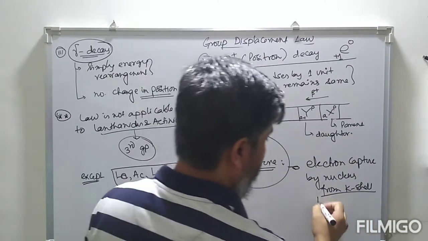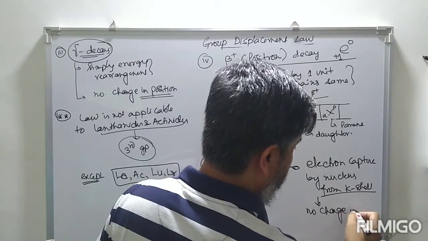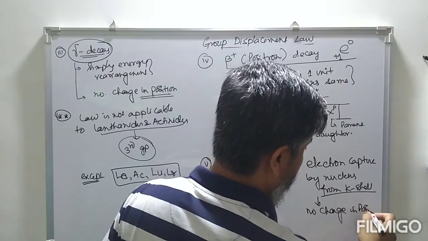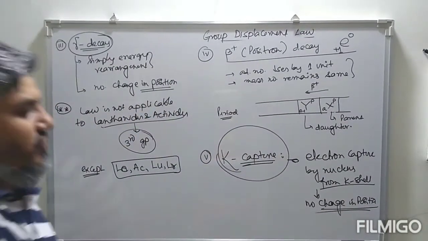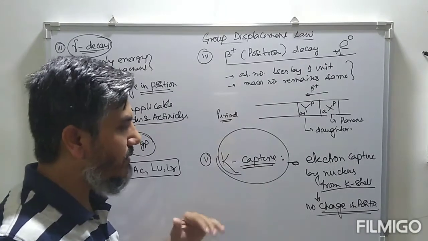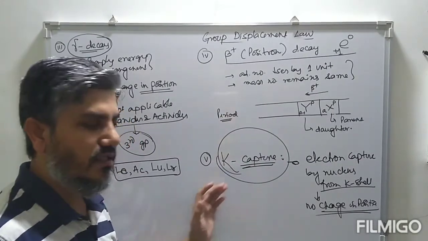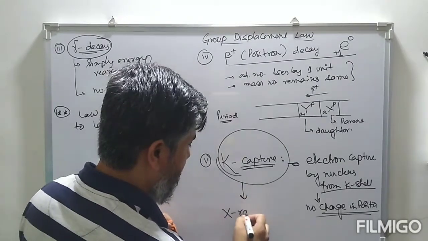So there is no change in position. Notice when an electron is coming from a higher excited level to the lower level, energy is released and this energy falls in X-ray. So characteristic X-rays are released.